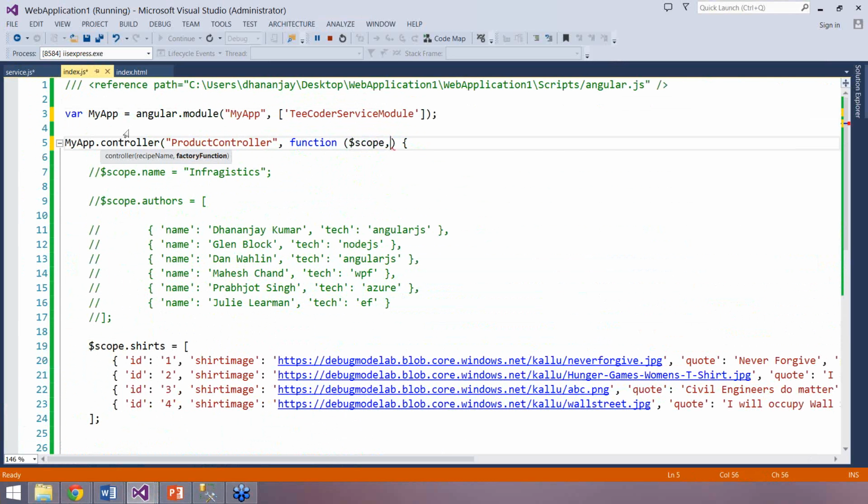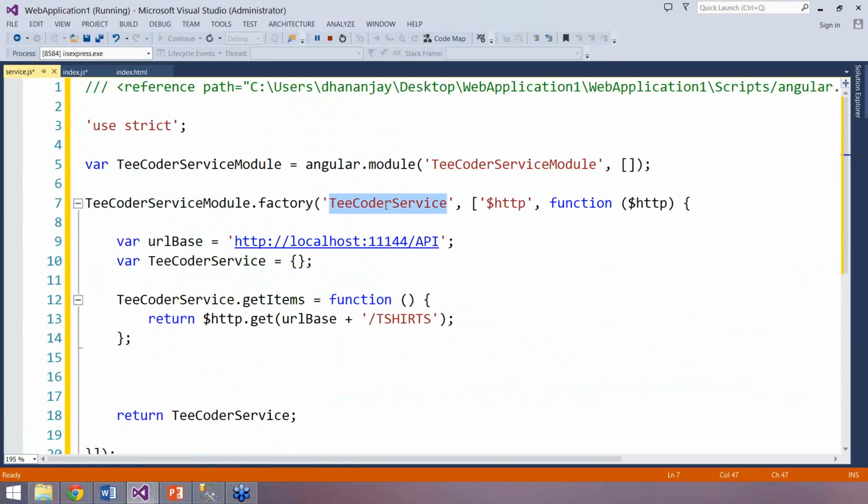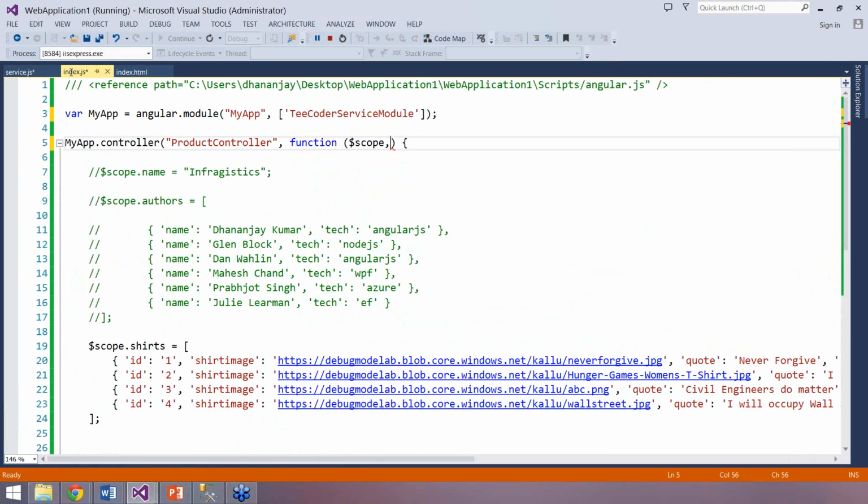So we need to pass the service name here also, which is tcoder service, as a parameter, and I'll paste it here. So we passed both dependencies: the tcoder service module, which is the module dependency, to the module in line number 3, and then I'm passing the service, because your service module may have hundreds of services. You don't want to create an instance of all of them in all the controllers. So in the product controller, we need the tcoder service, and I'm passing that over here, as you see on your screen.